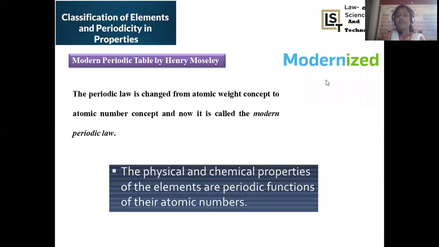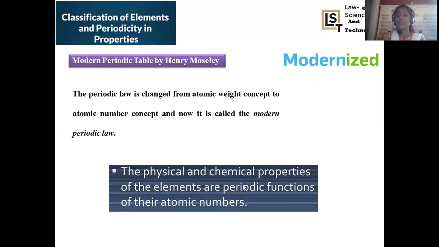Let us see what the modernization of this periodic table is and the classification of all the elements. Physical and chemical properties of all the elements are the periodic functions of their atomic numbers. Physical properties include the boiling point, melting point, density values, and whether it is solid, liquid or gas, or what the order of the compound will be.